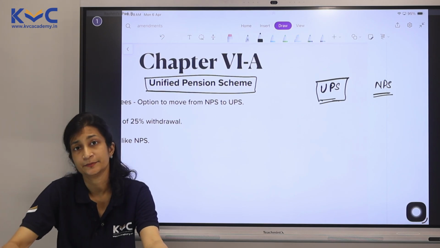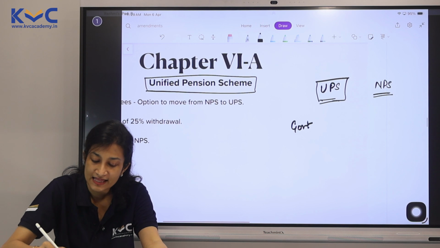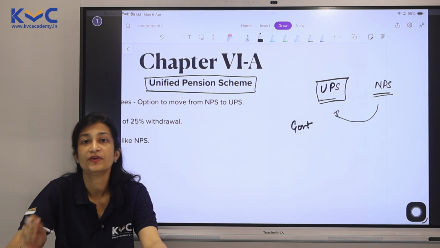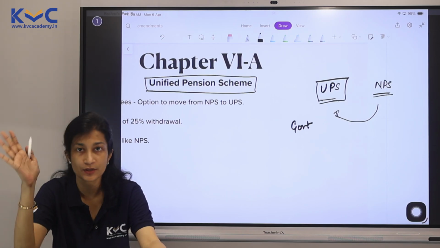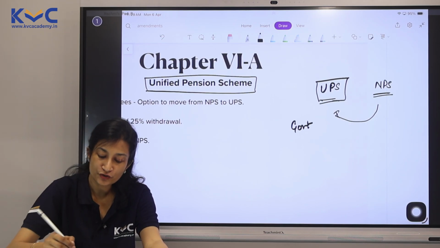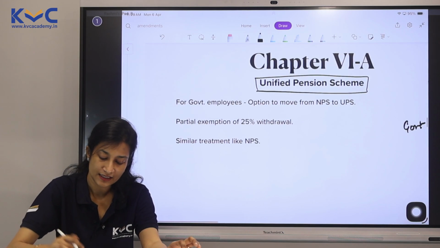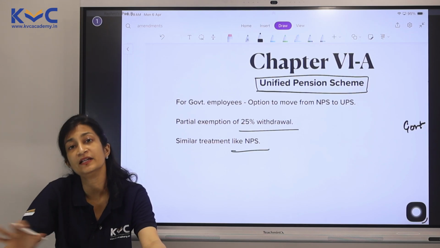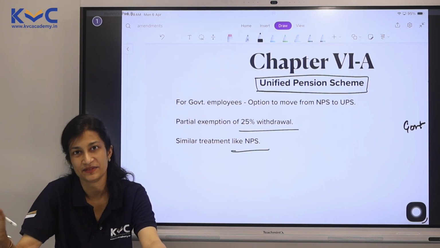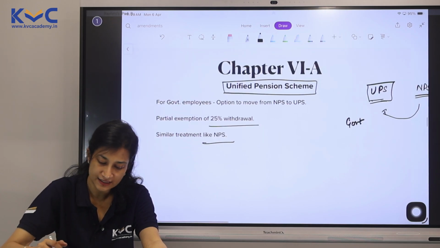Now what is happening here? If any government employee wants, they can switch from NPS to UPS without any amount being taxable. In fact, the treatment of UPS is also very similar to NPS. They can withdraw up to 25% and they get all other similar treatment like NPS. Yes, so this is as far as Chapter 6A is concerned.